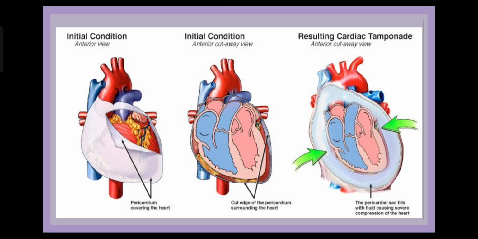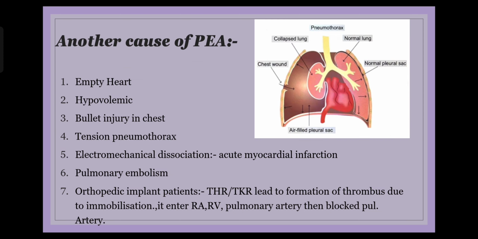So if you just get the words empty heart and electromechanical dissociation in your mind, when you are doing CPR in a patient during ACLS protocol, you can definitely try and mentally visualize that either the problem is with the filling of blood in the heart, or it could be pneumothorax, or it could be pump failure in a patient. So hypoxia is the reason on the right hand side why a person would be having a pulseless and a BP-less state. Let us look at the way they teach the same thing to us in a medical college.